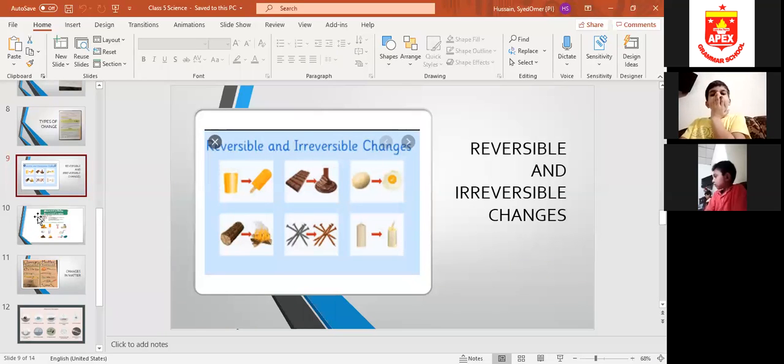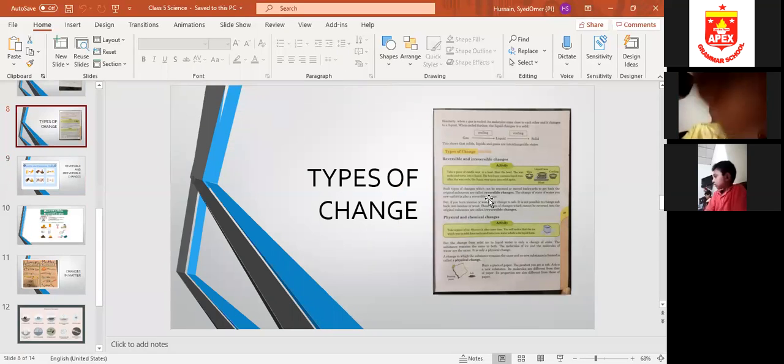Now look at the definitions in your books. Open this page and underline the definitions below the activity. I will read the activities later. Just underline the definitions. You should have pencils in your hands. Such types of changes which can be reversed or moved backwards to get back the original substance are called reversible changes. I hope you understand what we mean by this. The change of state of water you saw earlier is also a reversible change. Like this one, this is a reversible change.